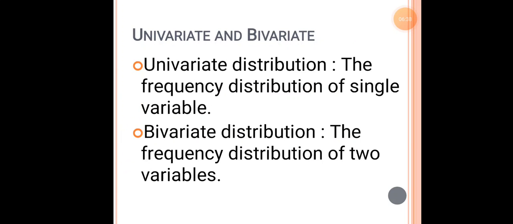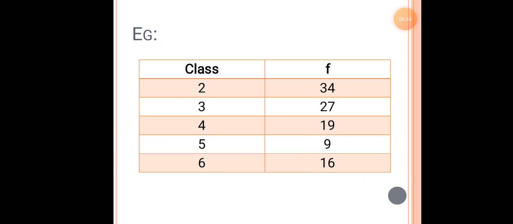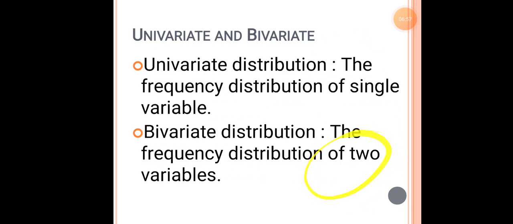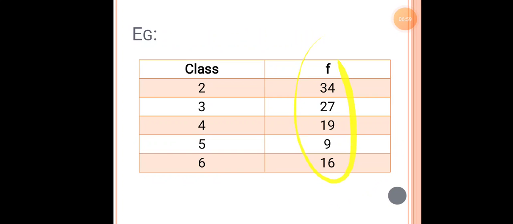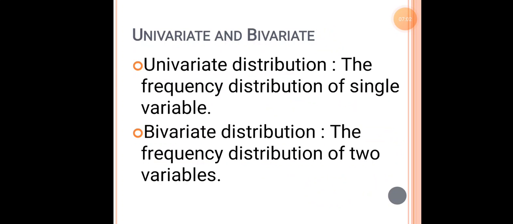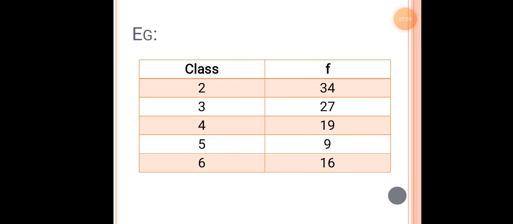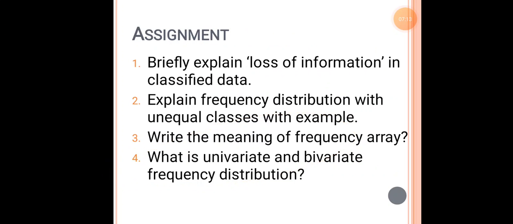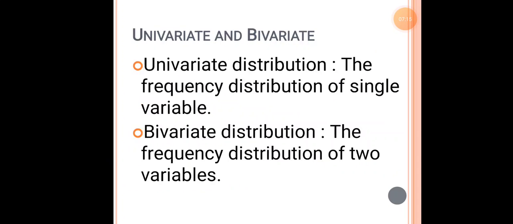Bivariate distribution is a distribution made for two variables, in the sense that when I have taken only one locality into consideration, here I have taken only one frequency, this is known as univariate distribution. But when I take 2 localities, 3 localities, 4 localities into consideration for the same heights, that can be told as the bivariate distribution, a distribution taken into consideration for 2 variables. So this is about the particular chapter.